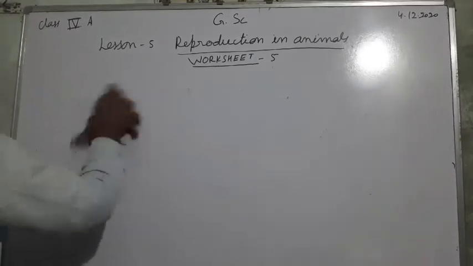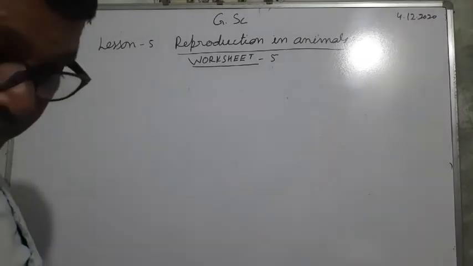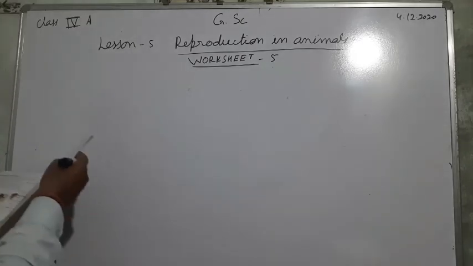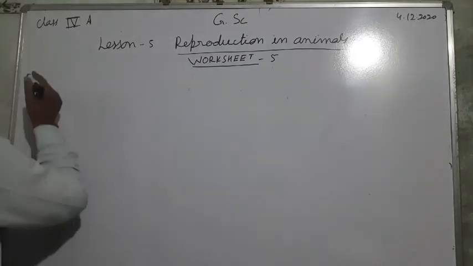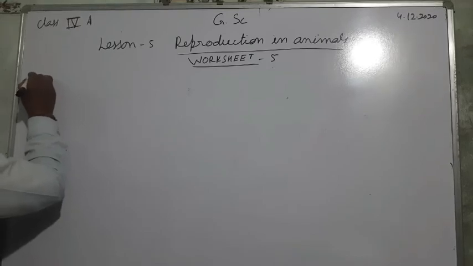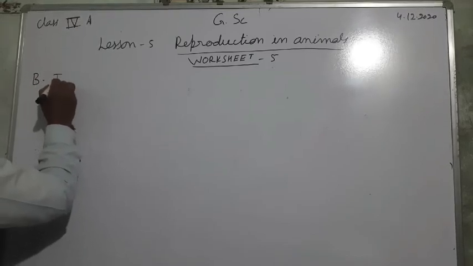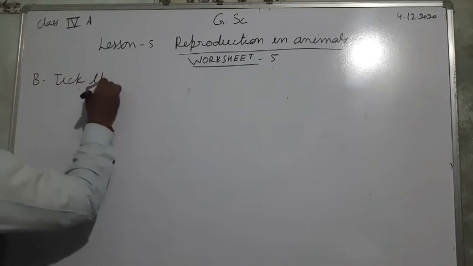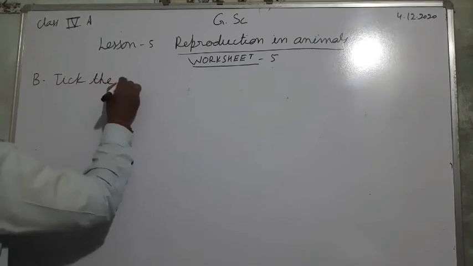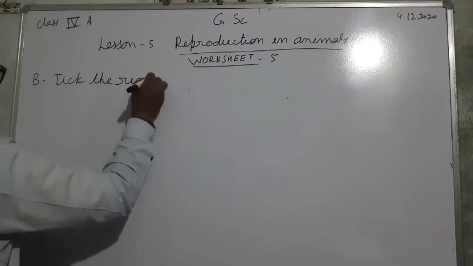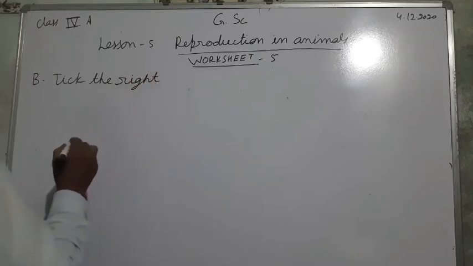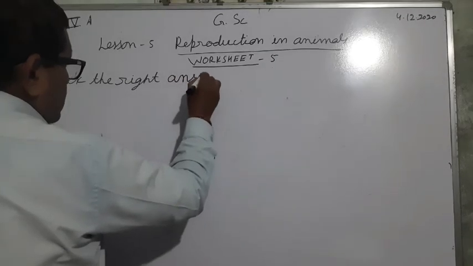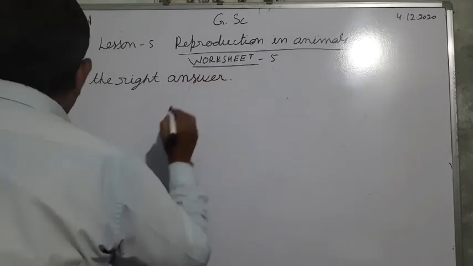Now B. What is B? Tick the right answer.